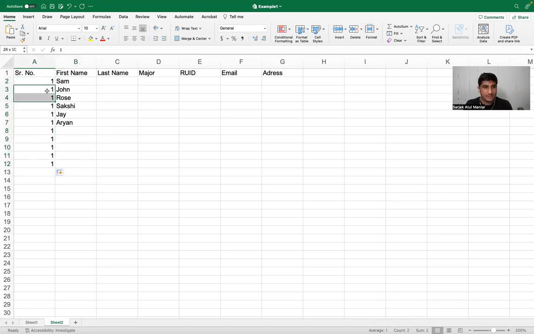So again, notice that if you have only one element and you drag it out, it will understand that it has to autofill all the remaining cells with that particular value. But if you have this 2 and drag these together, it will understand that I want to put the values in increment order, right?